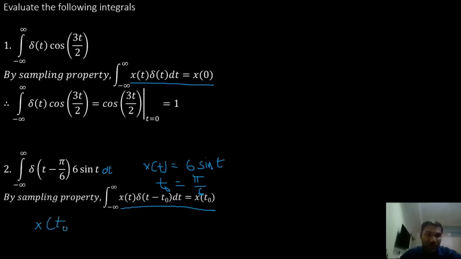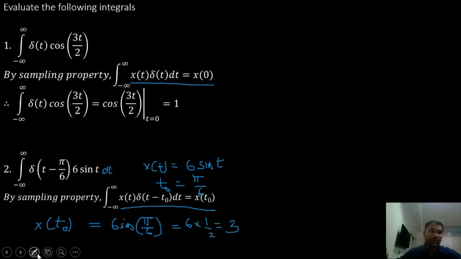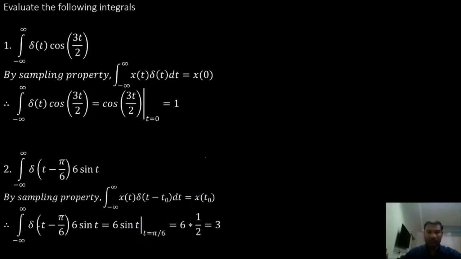So what is x of t naught? It is 6 sine, in place of t naught we have pi by 6. What is pi by 6? Pi by 6 is 180 by 6, and 180 by 6 is 30. Sine 30 is equal to 1 by 2. So we have 3. The answer is 3.